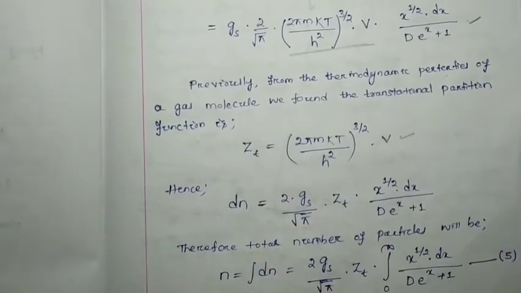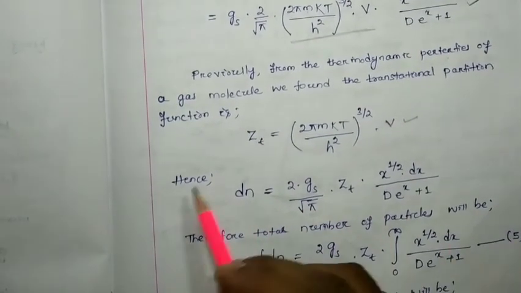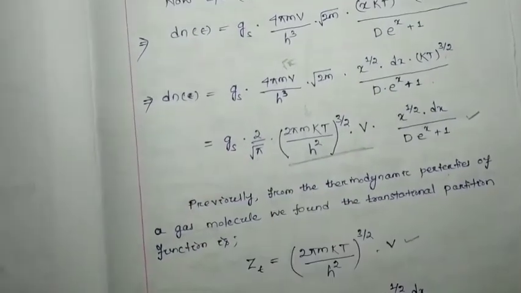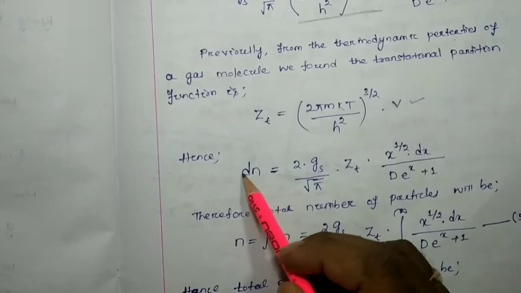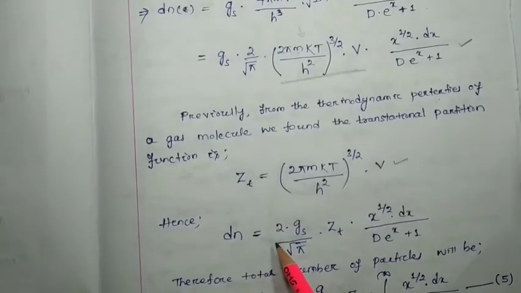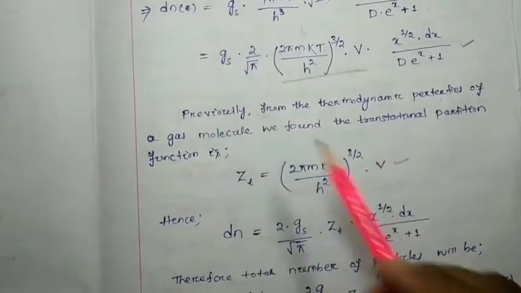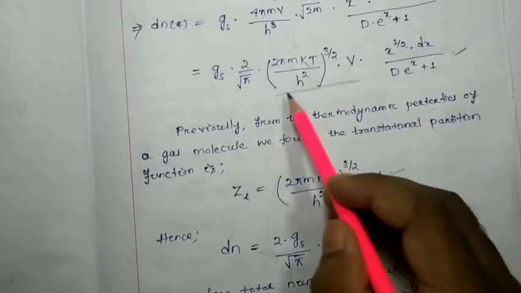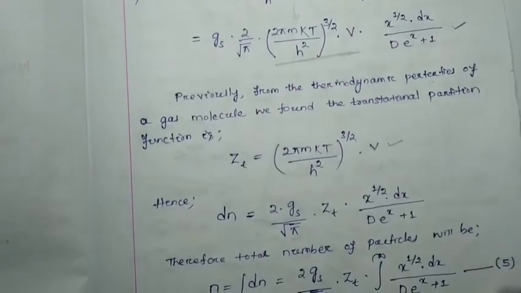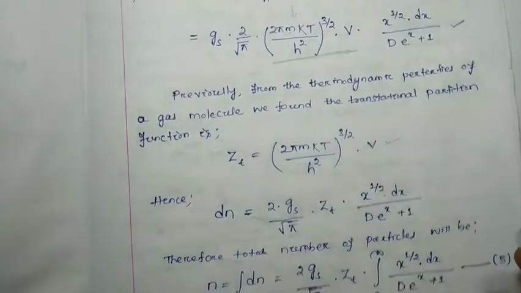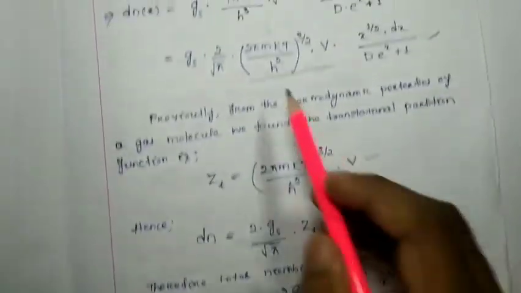You can check your note. So hence dn, here I have not written again and again the function of epsilon. So I directly wrote dn equal to 2gs by root pi. This much value is nothing but your zt, the partition function of translational motion of a particle. So zt I have substituted instead of this one.